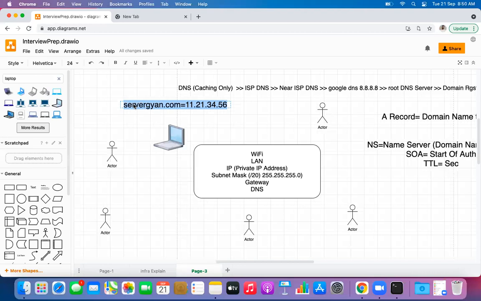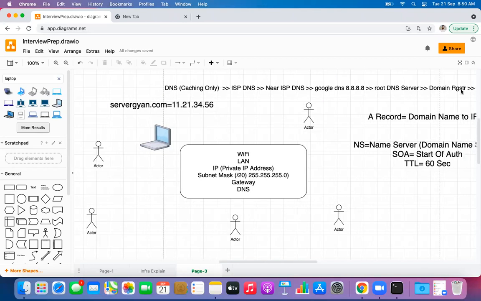Sir, I have a question. Yes, please. Are we changing the IP of this servergyan.com very frequently? If we are changing the IP address very frequently, then guys, obviously the TTL will be very low, maybe up to 60 seconds, because as soon as we make the changes, the new IP address should be made available to our end users immediately. That is why it is going to be capped at 60 seconds. So if there is any caching DNS server, it is going to hold the information of this IP address for 60 seconds only. After every 60 seconds, this user's request will be forwarded to the domain registrar DNS server.